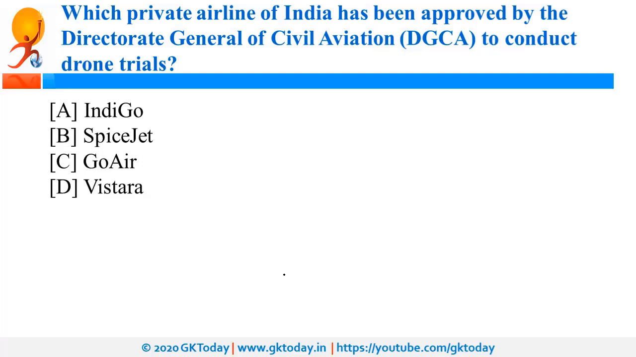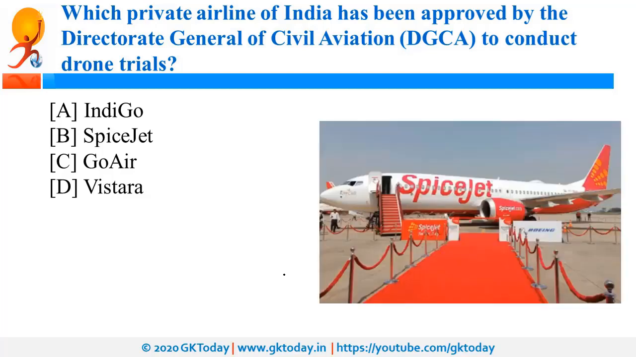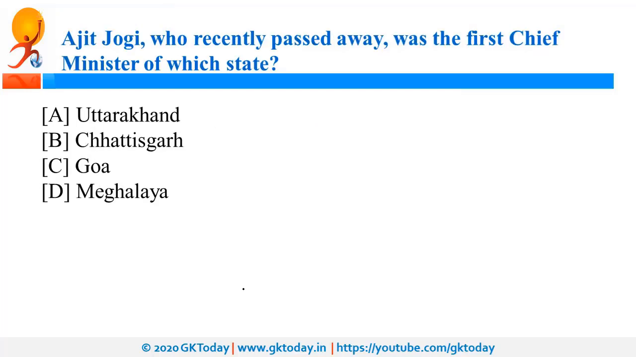Which private airline of India has been approved by the DGCA to conduct drone trials? DGCA stands for Directorate General of Civil Aviation. So recently, India's leading private air carrier SpiceJet announced that it has received formal approval from the DGCA to conduct drone trials, and for this purpose, the cargo arm of SpiceJet, Spice Express, is going to conduct these experimental operations.